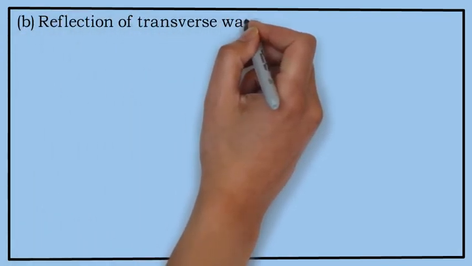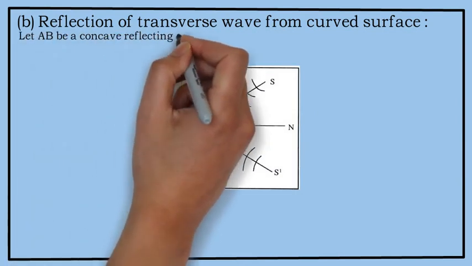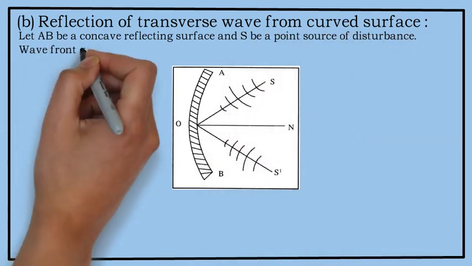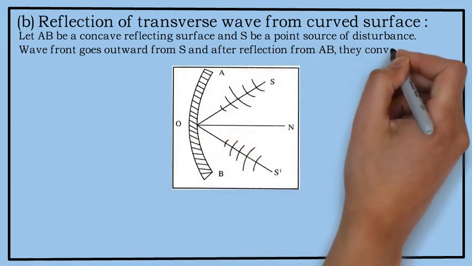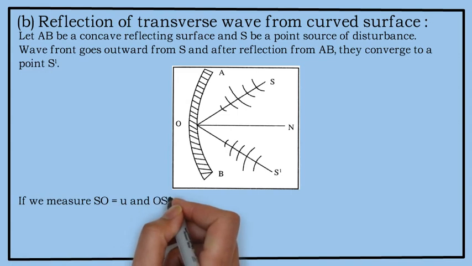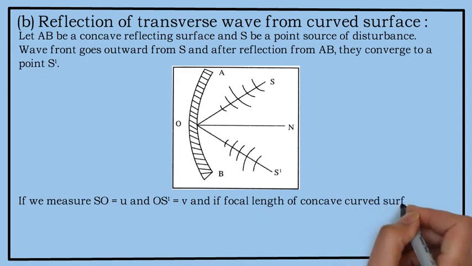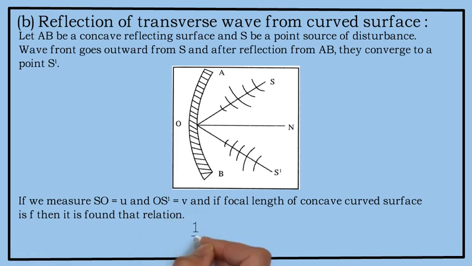Reflection of transverse wave from the curved surface. Let AB be the concave reflecting surface and S be a point source of disturbance. Wave fronts go outward from S and after reflection from AB, they converge to a point S dash. If we measure SO equal to U and OS dash equal to V, that is, U is the object distance and V is the image distance, then it is found that it obeys the relation 1 by F equals 1 by U plus 1 by V, where F is the focal length of the concave surface.